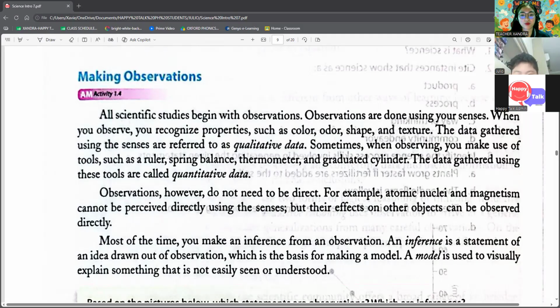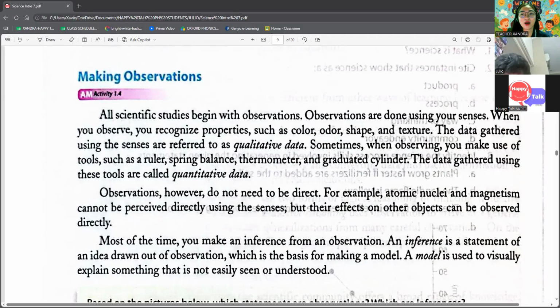Qualitative data is when observing, you make use of tools like ruler, spring balance, thermometer, and qualitative, quality. The one that you're mentioning, like tools, that's quantitative. Okay, you're not understanding what you're reading. I was looking at qualitative data and I was continuing. I didn't know it was behind. Okay, so you're just reading it, you're not understanding it.